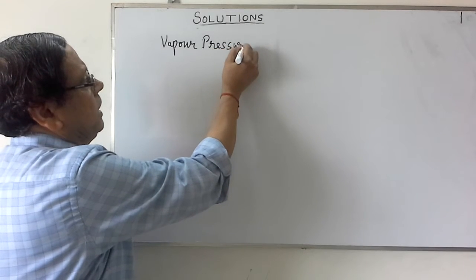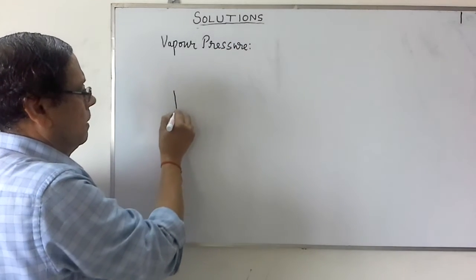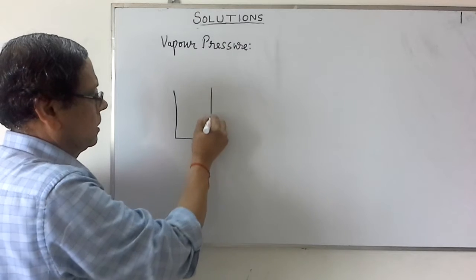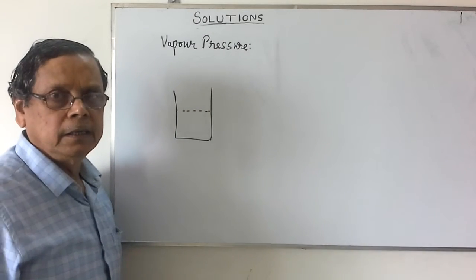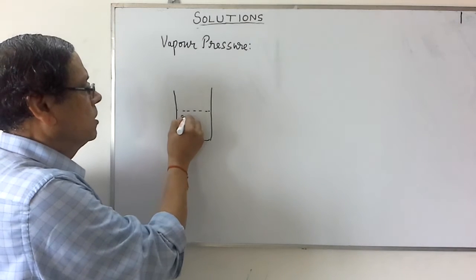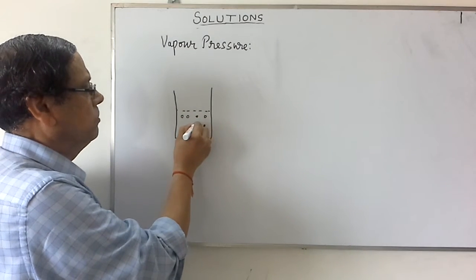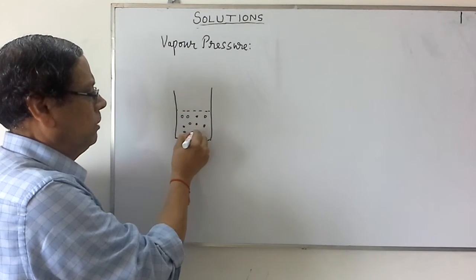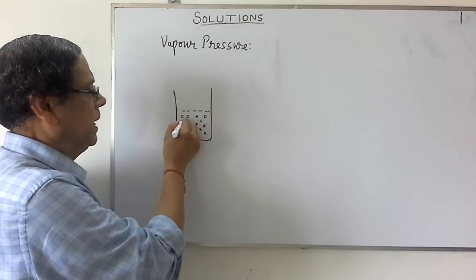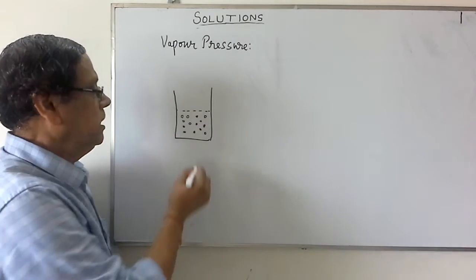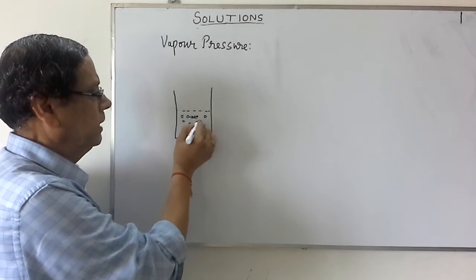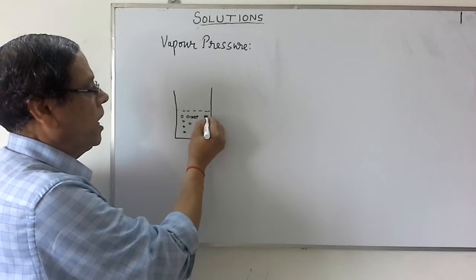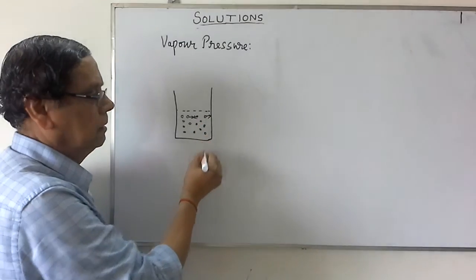Suppose you consider a liquid in a vessel like this. Assume that this is the level of the liquid. Then we know that molecules of the liquid are in continuous motion. They will be moving in all possible directions. When these molecules are moving, automatically they are colliding with one another like this, and also they collide with the walls of the container.